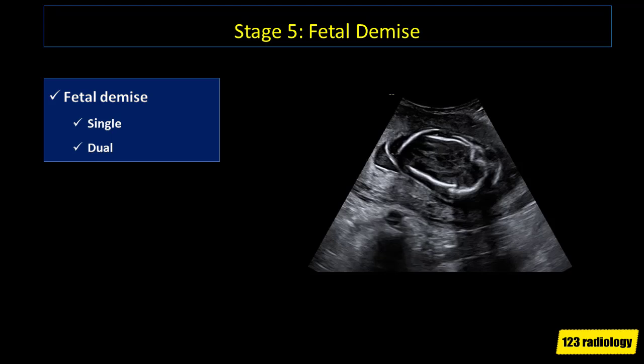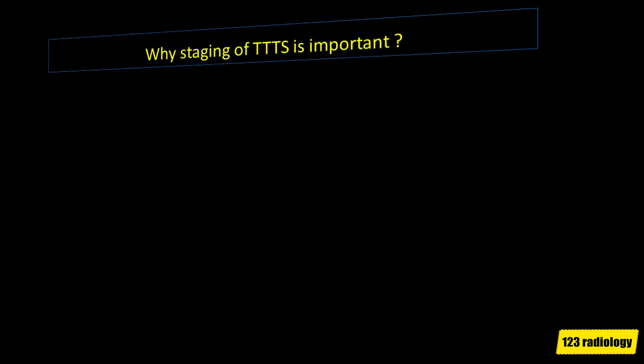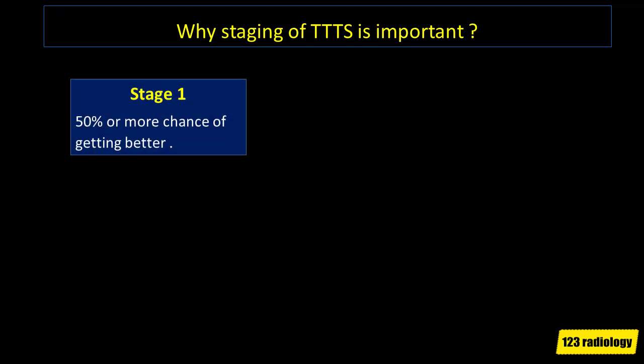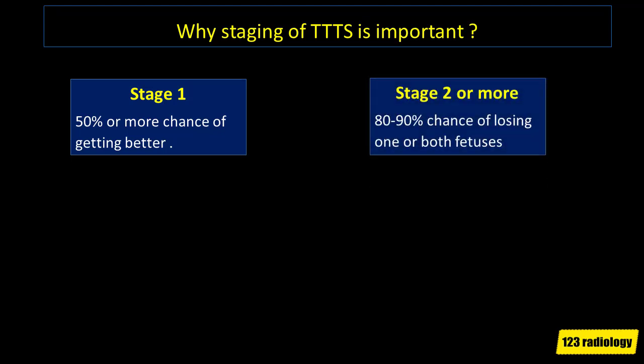Stage 5. For stage 5, unfortunately, you will get twin demise, which could involve one or the two fetuses. Why do we care so much about these stages? One important thing to remember is that if you have stage 1, you have 50% or more chance of getting better. But once they have reached the stage where the donor does not have a demonstrable bladder anymore, you have 80 to 90% chance of losing one or both fetuses.